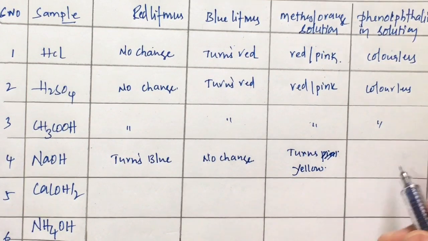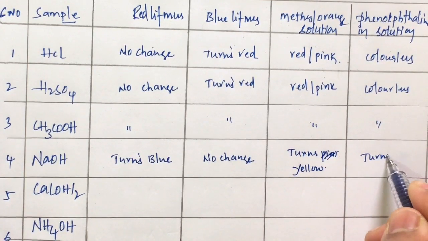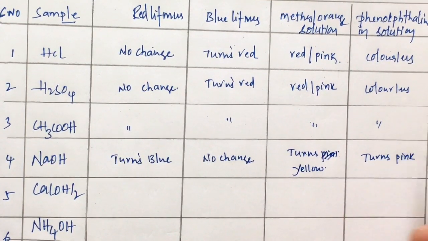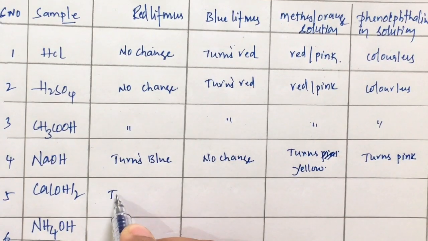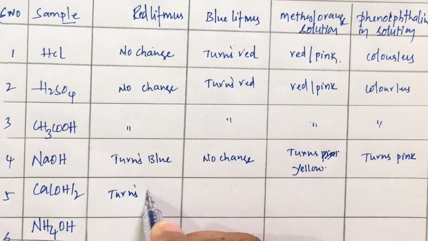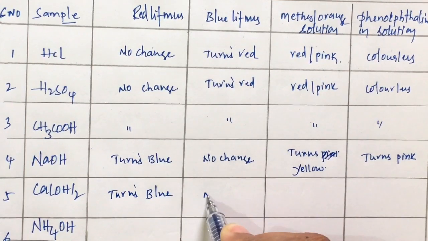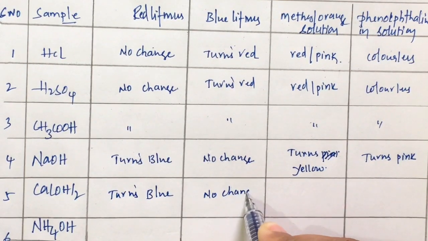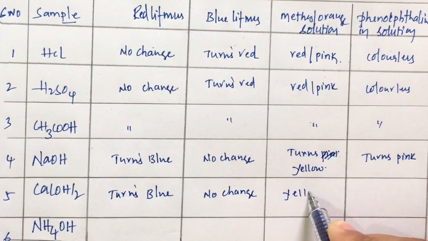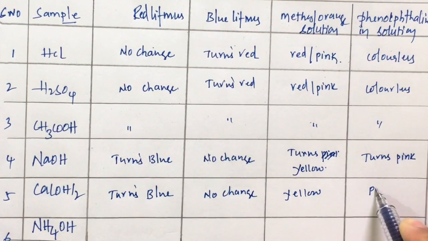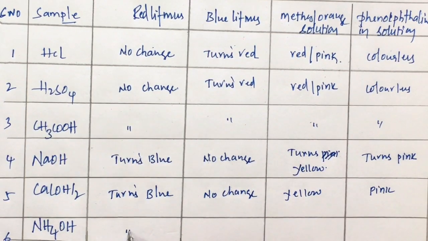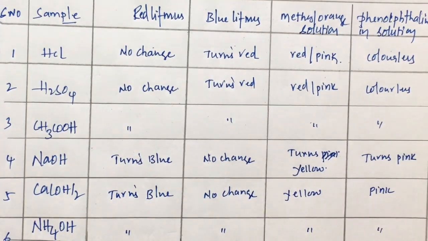Is it clear, children? Phenolphthalein turns to pink. When we repeat the same with calcium hydroxide, red litmus turns to blue, no change with blue litmus, methyl orange turns to yellow, and phenolphthalein turns to pink. The same happens with sodium hydroxide.